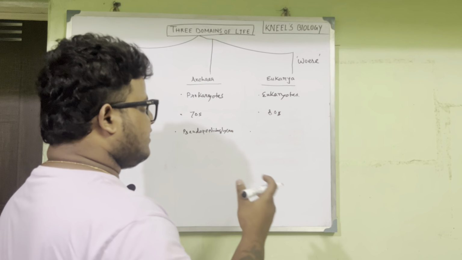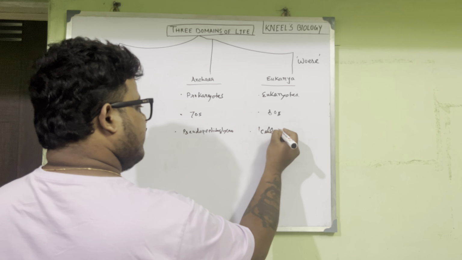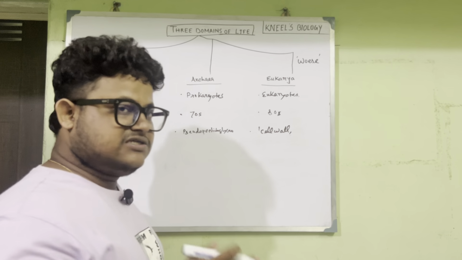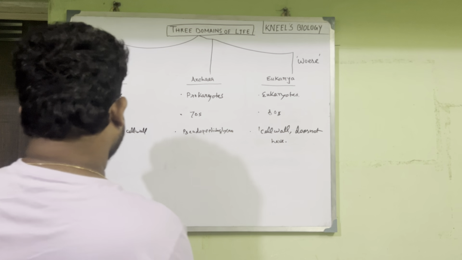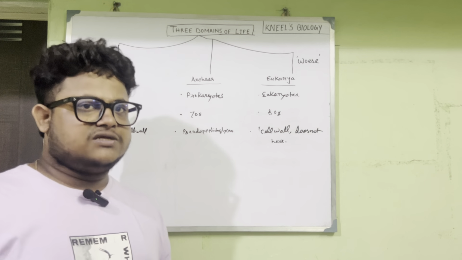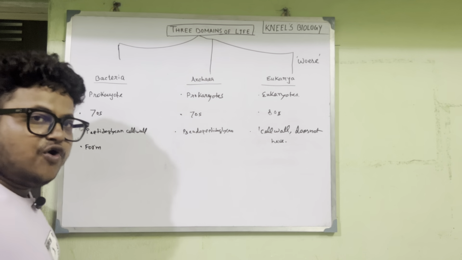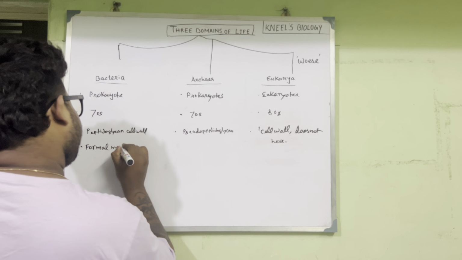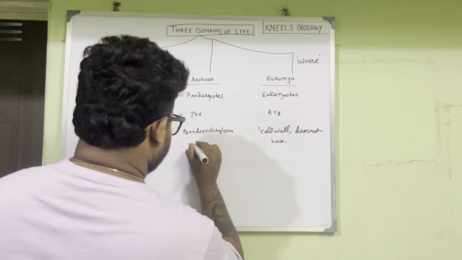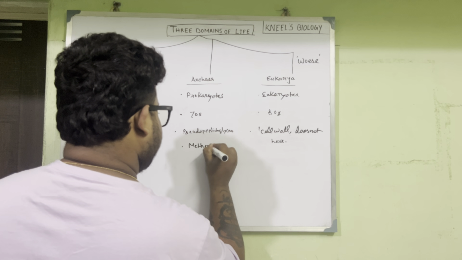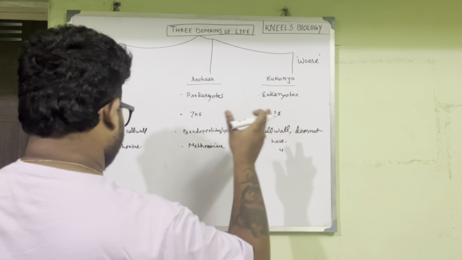Eukarya varies in their categories or subcategories. Plants have a cell wall made up of cellulose, but animals do not have a cell wall. The first amino acid in the sequence of bacteria is formyl methionine. In case of archaea, it is methionine, and it is the same for eukarya. The first amino acid in the sequence is methionine.